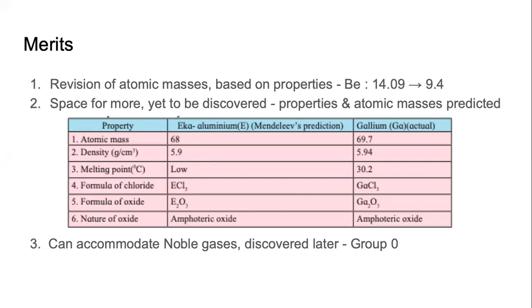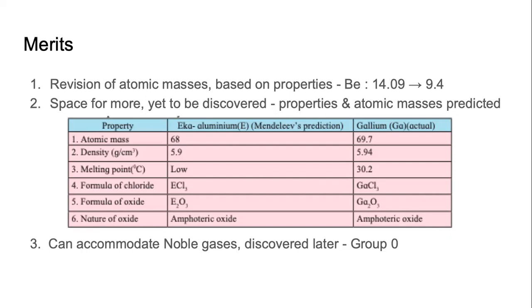Because if he had classified that element according to that atomic mass, it would have ended up sitting somewhere else. Classic example is beryllium. When Mendeleev was working, the atomic mass of beryllium was known to be 14.09. But he, based on the properties, said, no, it should be less.